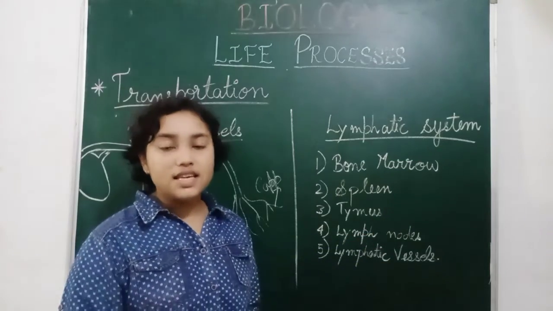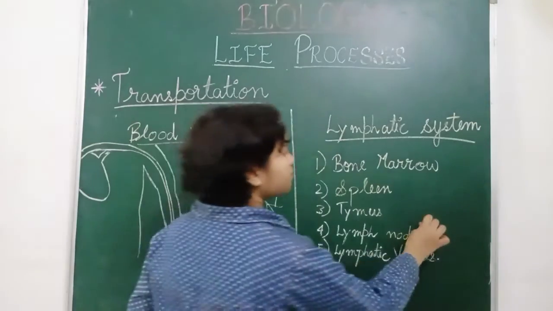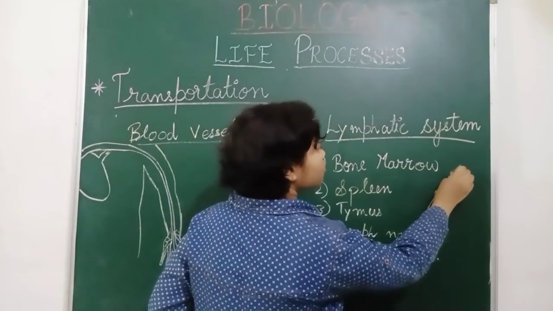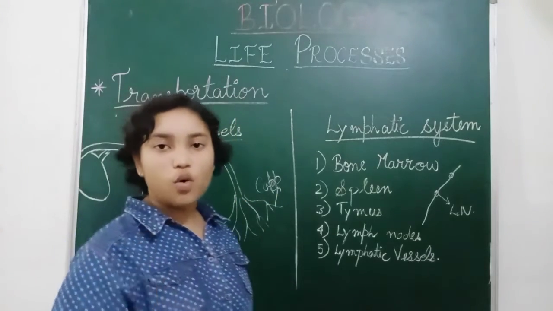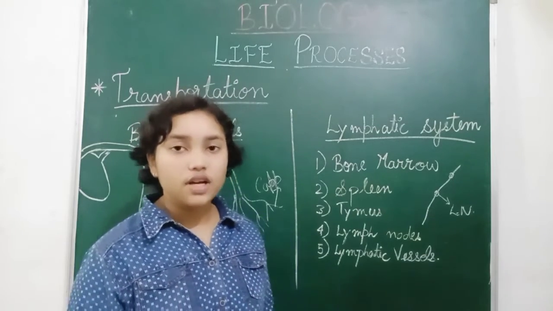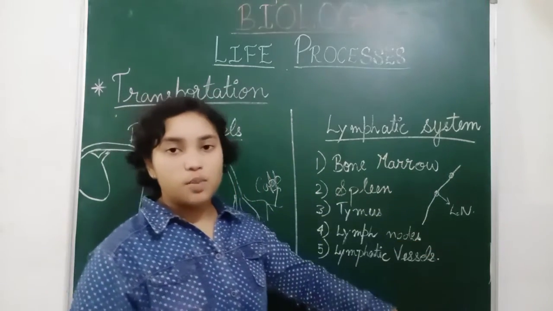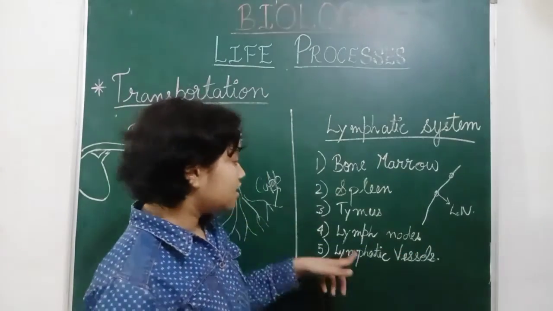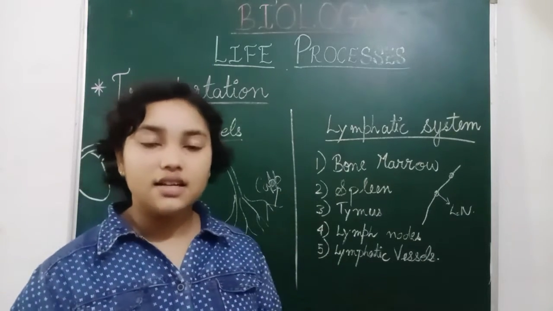Lymphatic nodes. These nodes are formed when lymphatic vessels pass through any part of the body, and they form the nodes there. So these are known as lymphatic nodes. These lymphatic nodes are the small combination of fats or other products which are consumed by our body, and they contain white blood cells which fight against diseases. And lymphatic vessels are just like blood vessels, but they contain white blood cells in a larger amount.